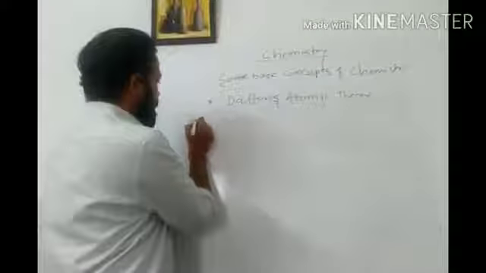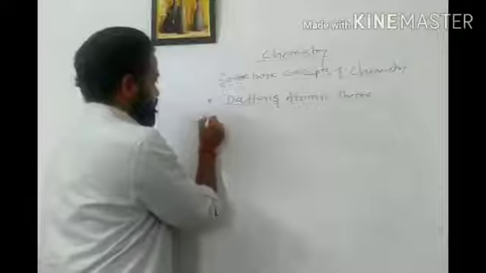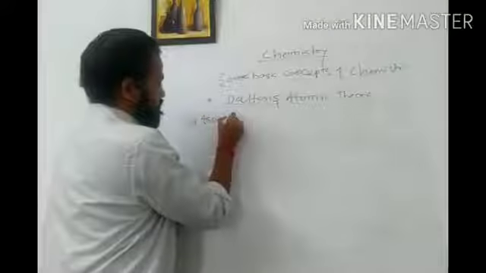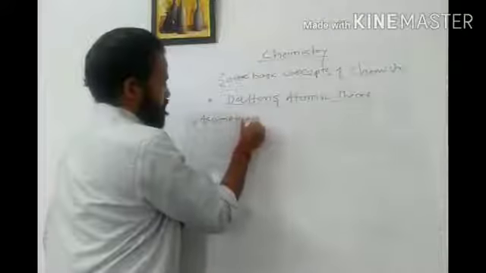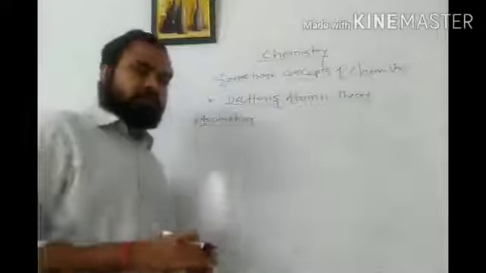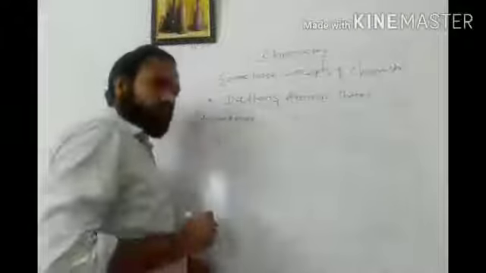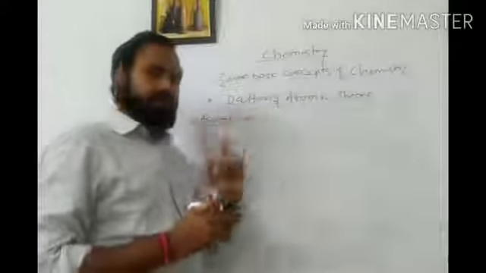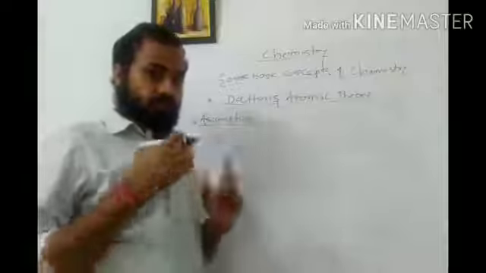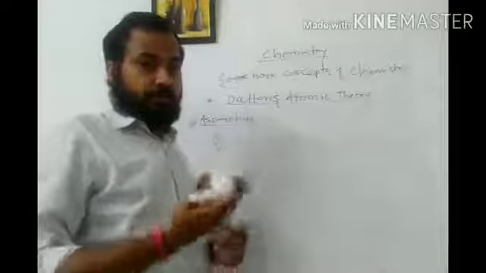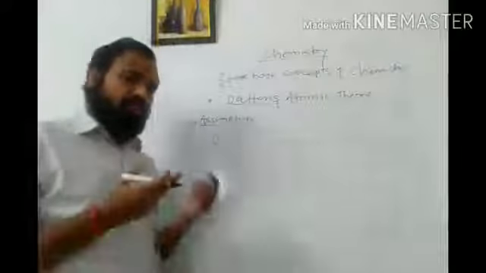I'm going to write the assumptions right here. He gives us nearly 6 to 7 assumptions. According to Dalton, firstly, what is an atom? As I told you, Dalton is the first scientist who told the universe what exactly the atom is.